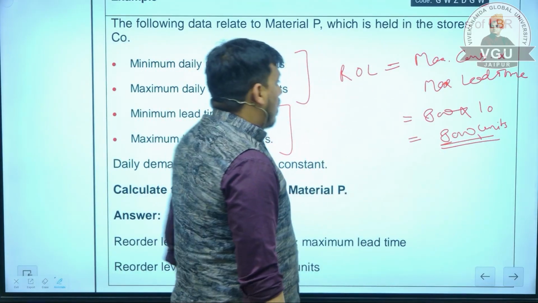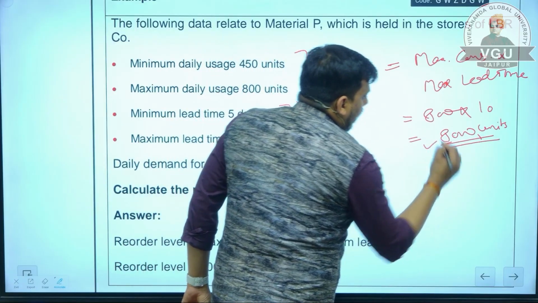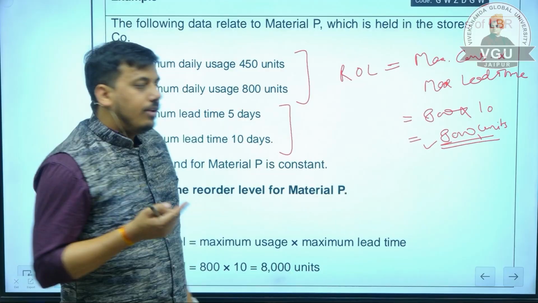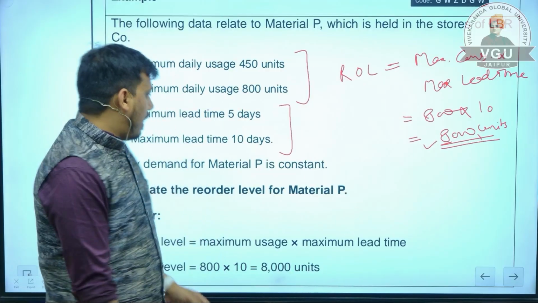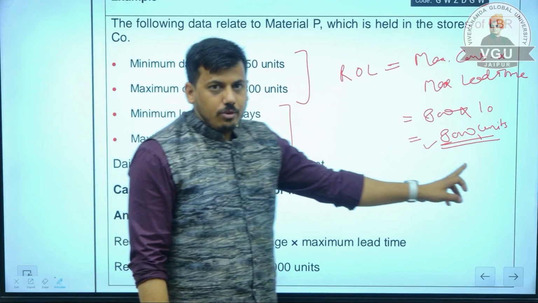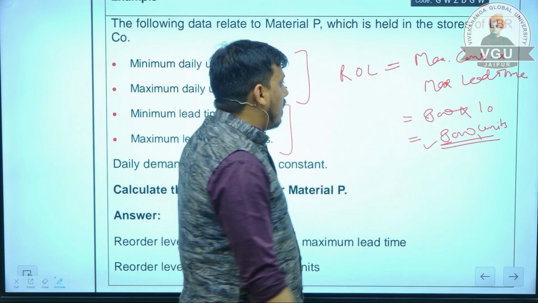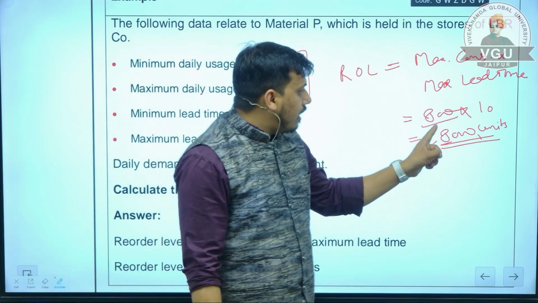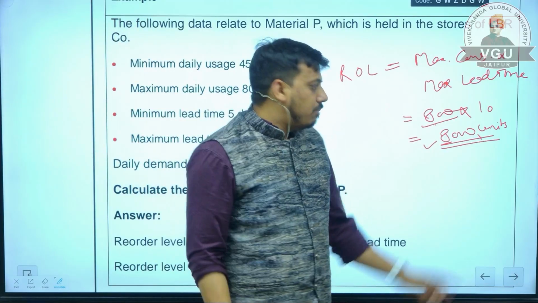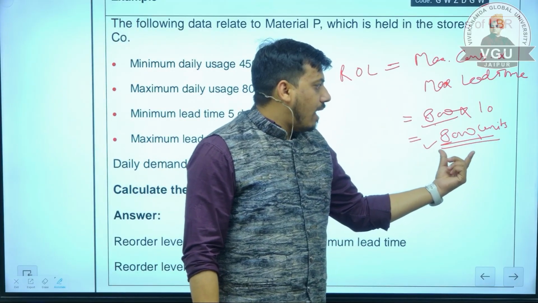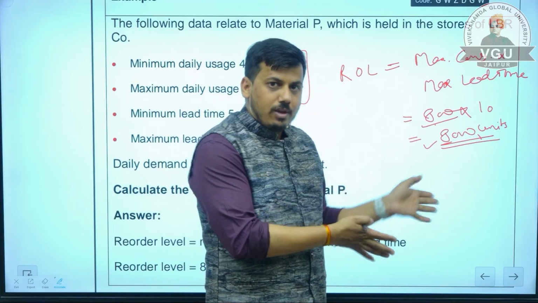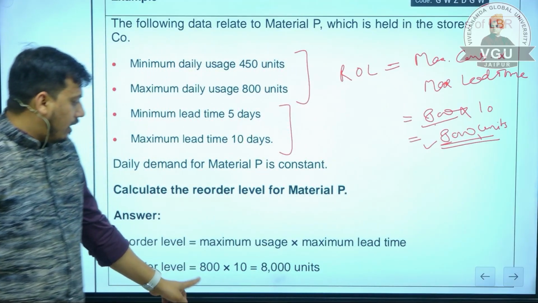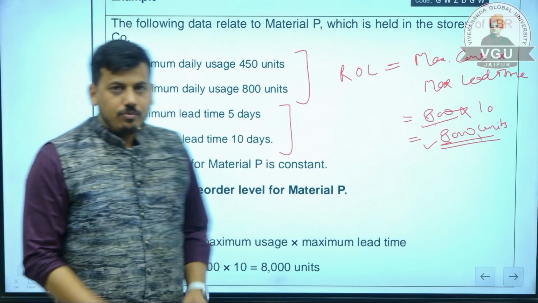Okay. So when the company's stock reaches the 8,000 units level, then it will reorder the quantity from the supplier. Why is it 8,000 units? Suppose the company is producing goods at its maximum capacity, that is 800, and the supplier is taking maximum time, then also the company would have 8,000 units in its warehouse to produce finished goods. That is how we will calculate reorder level. Thank you so much.